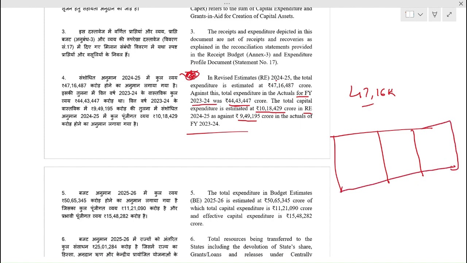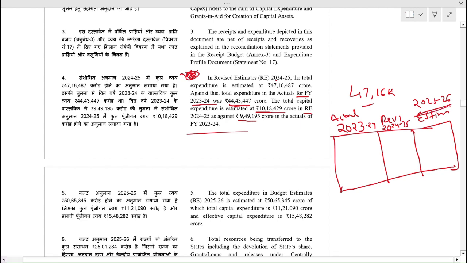In budget at a glance document, first of all we should make one table to understand all data. Actuals of financial year 23-24, then revised estimate for 24-25 and estimates for 25-26, or this current financial year.